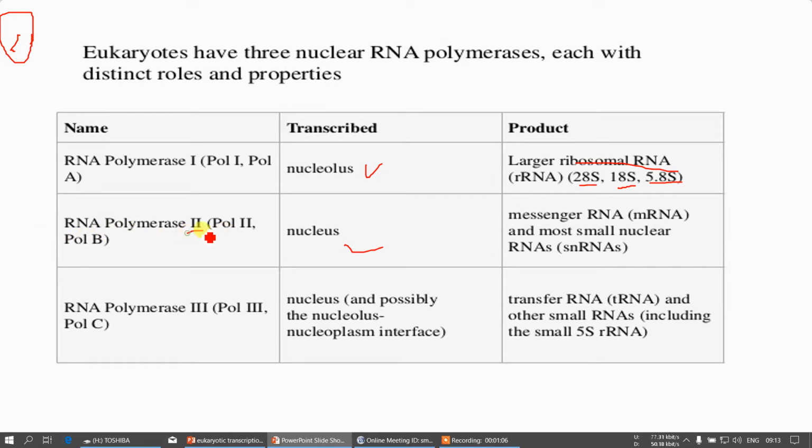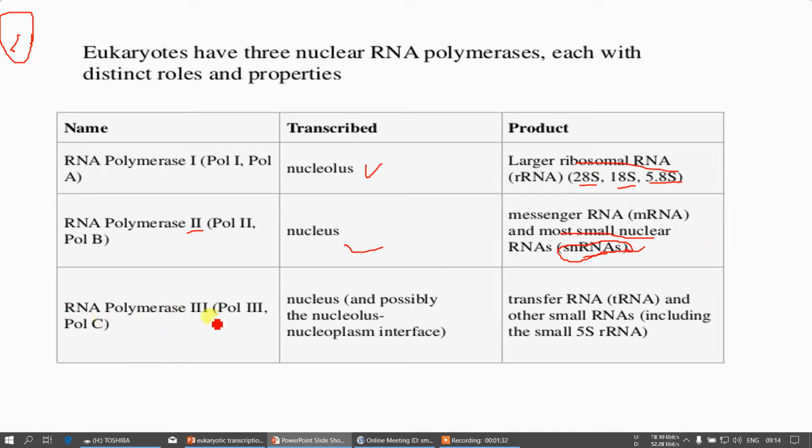RNA polymerase 2 is also transcribed in the nucleus, and it produces messenger RNA and most small nuclear RNA. This small nuclear RNA is one of the catalytic RNAs. We will see its function in the later slides.